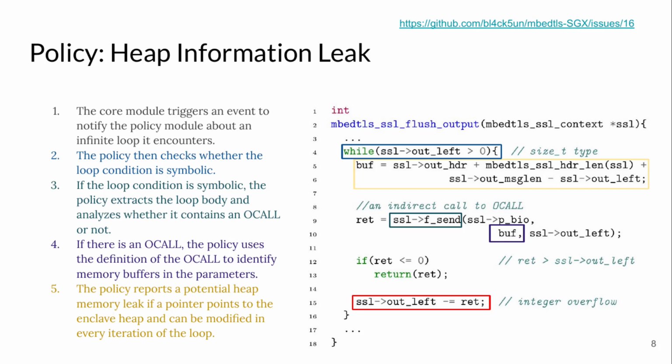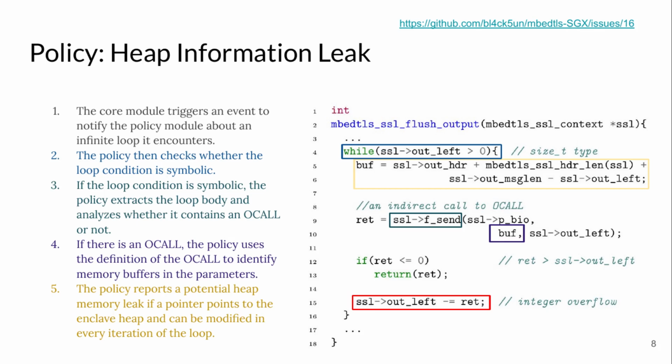In the function you are seeing, we highlight a loop that is constrained with an OCall return in line 9. You can see the return is only validated against equal or less than 0, but the ssl_out_left is unsigned int, so the subtraction in line 15 could cause an integer overflow by a return value greater than ssl_out_left. So the attacker can control the loop and cause a denial of service inside the enclave.